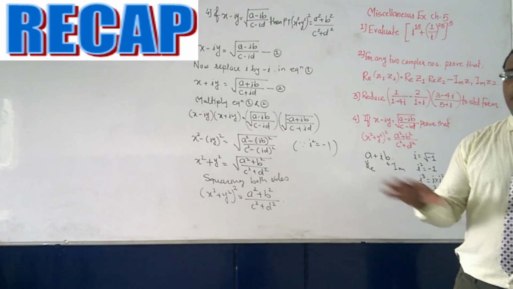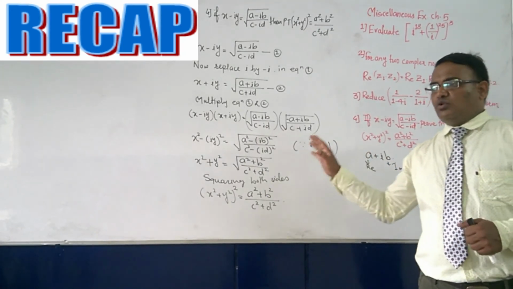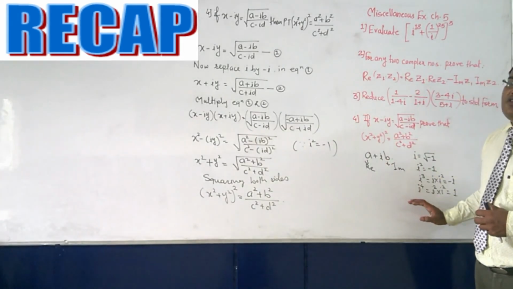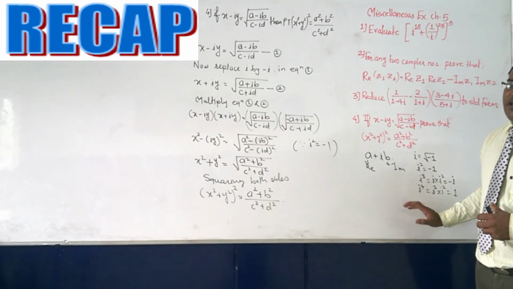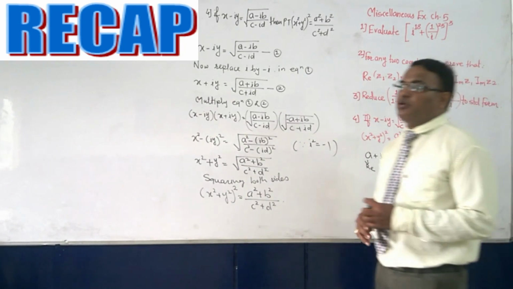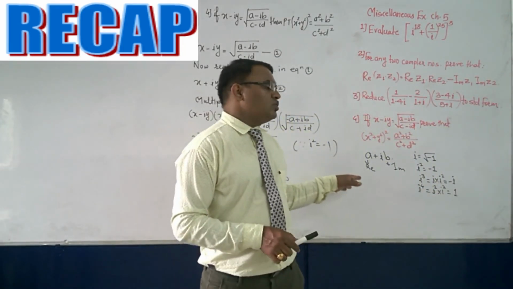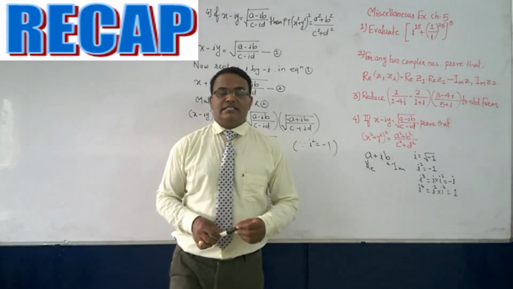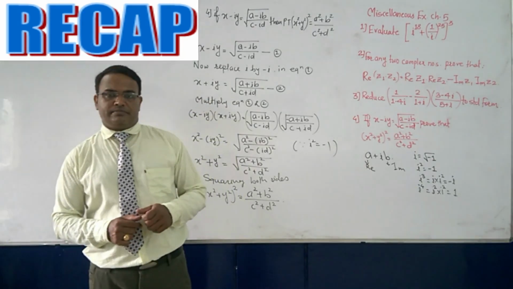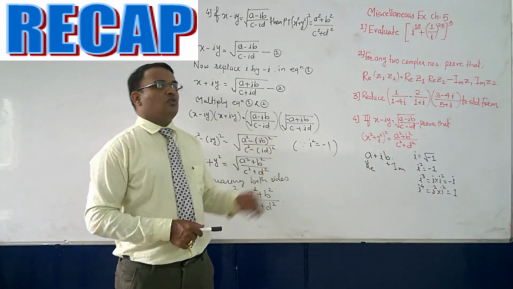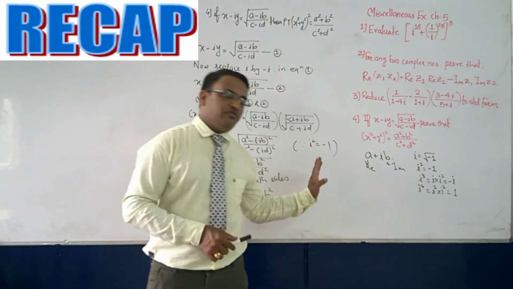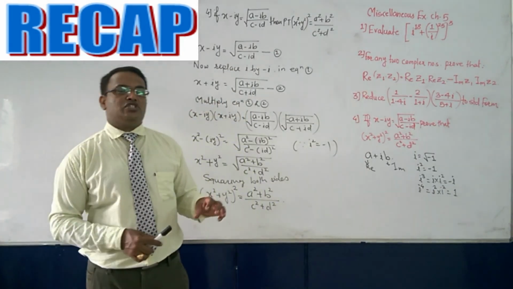A quick recap. Right now what we have done is question number 1, 2, 3 and 4. All the 4 questions were involving the form of i, where we have used i square is equal to minus 1, a very important thing. Then second, we have also used the general form of complex number, which is a plus ib. Then after that we have used the multiplication property also, where they have multiplied the real part of complex number with the real part and imaginary part with the imaginary part.